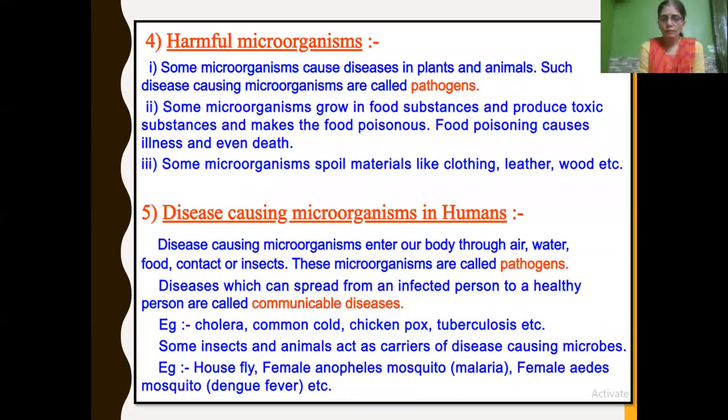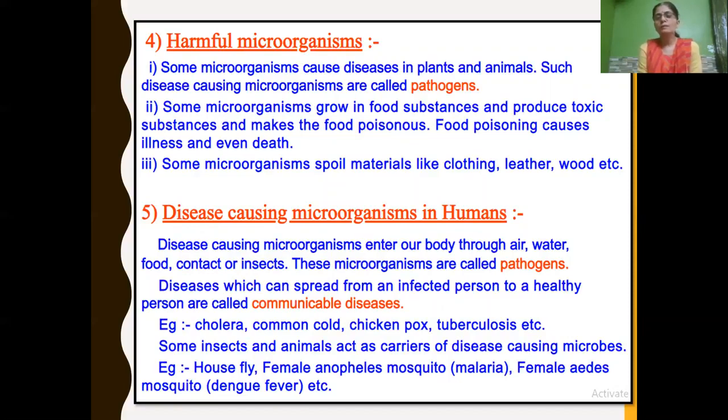We have learned that disease-causing microorganisms in humans, which we call pathogens, enter our body through the air we breathe, the water we drink, food, physical contact, or through carriers such as insects.